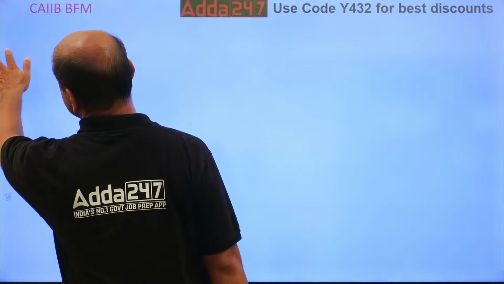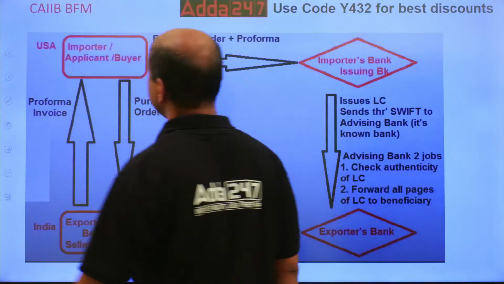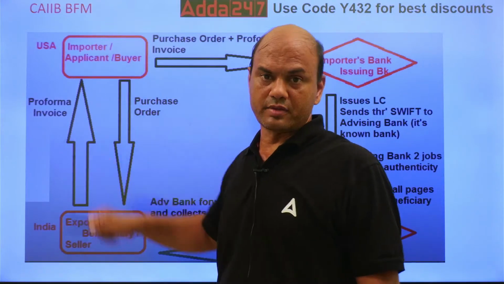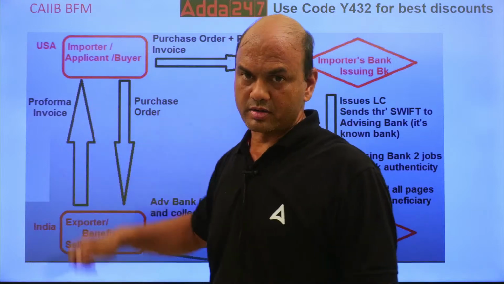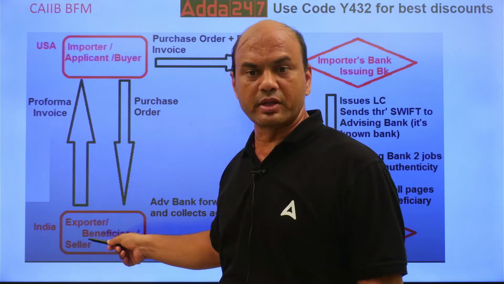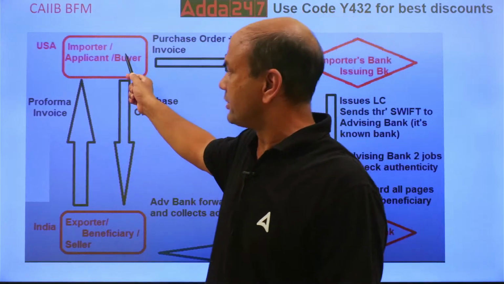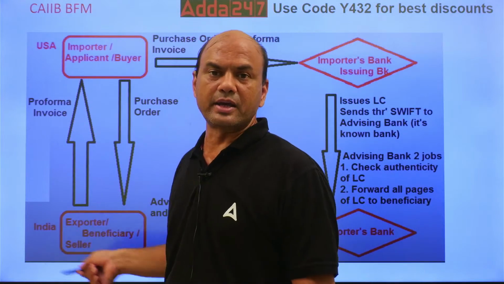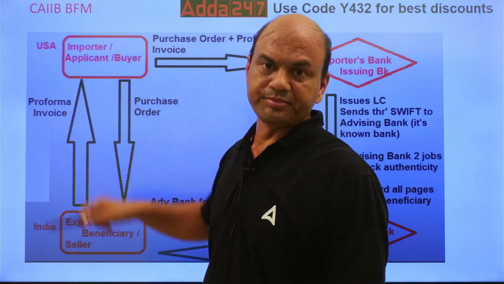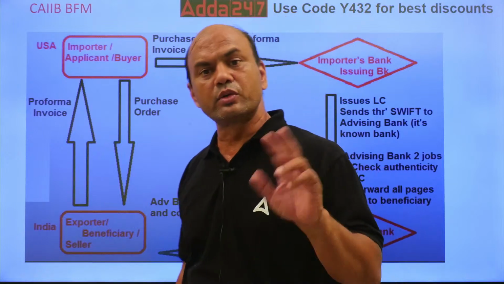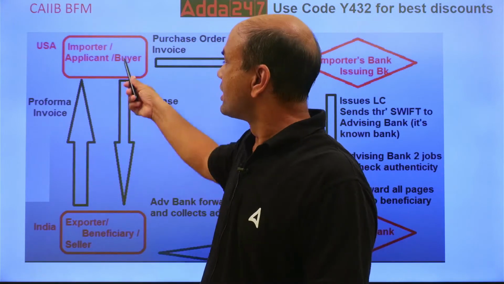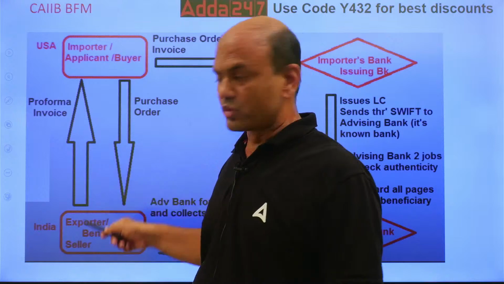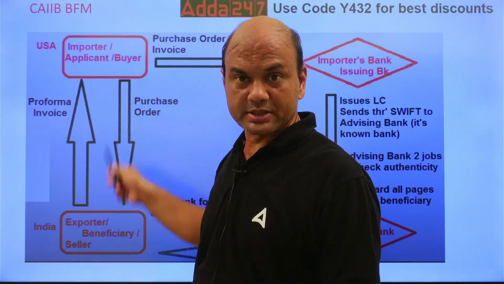Now we'll look at the process. In process what happens? See this. This is the buyer, or we call it importer. Then we have seller or exporter. This importer is from our country, let's say Bharat. And this is from USA. So whenever they do the business, what will they do first, pay attention everyone. First this buyer will send a purchase order to the exporter.